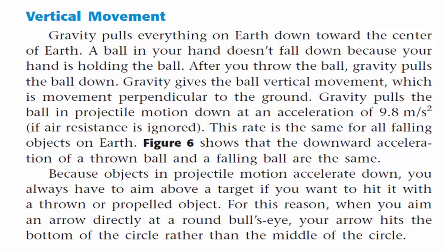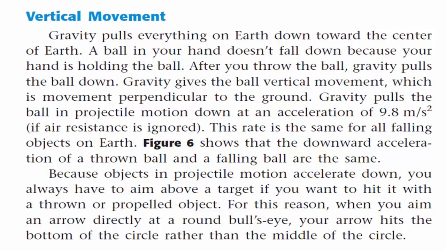Vertical movement. Gravity pulls everything on Earth down toward the center of Earth. A ball in your hand doesn't fall down because your hand is holding the ball. After you throw the ball, gravity pulls the ball down. Gravity gives the ball vertical movement, which is movement perpendicular to the ground. Gravity pulls the ball in projectile motion down at an acceleration of 9.8 meters per second squared, if air resistance is ignored. This rate is the same for all falling objects on Earth. Figure 6 shows that the downward acceleration of a thrown ball and a falling ball are the same.